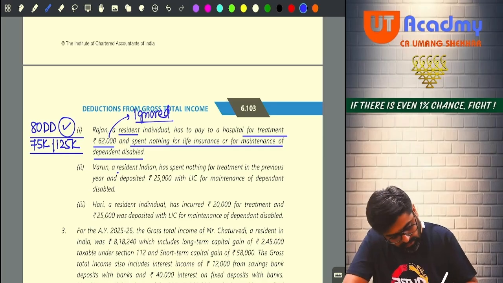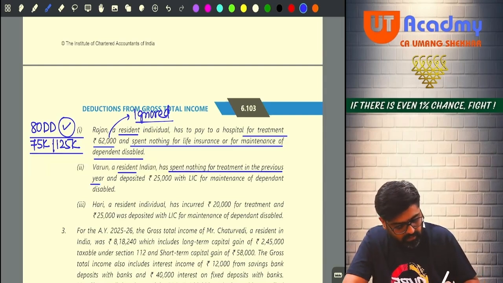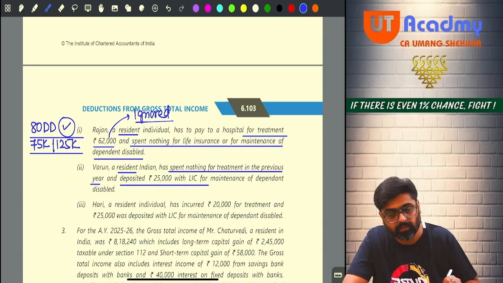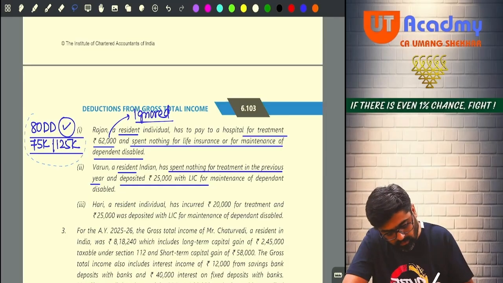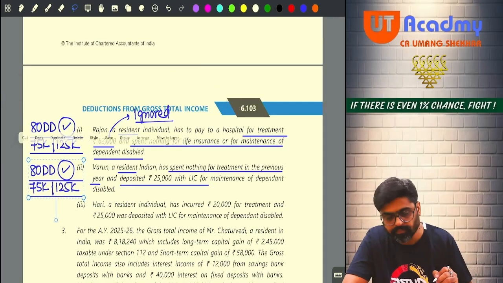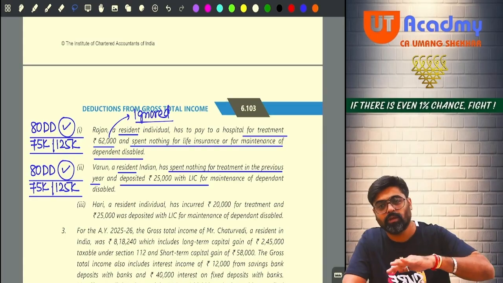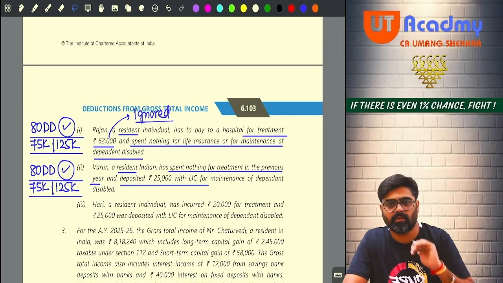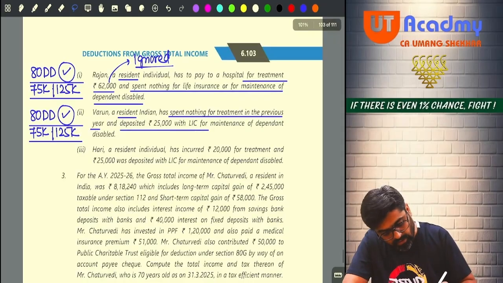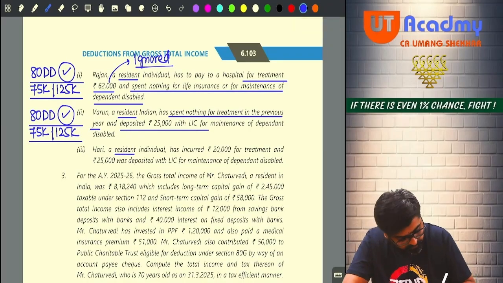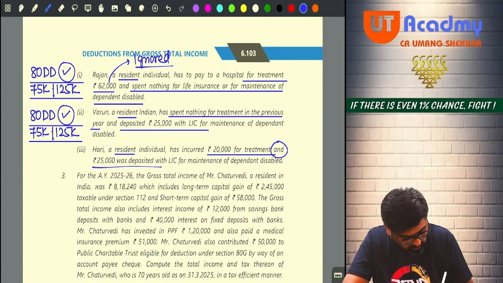Now, Varun, a resident, again the assessee is a resident, spent nothing for treatment in the previous year but deposited 25,000 with LIC for maintenance of dependent disabled. He is also eligible to get the same deduction. So even if he has not spent on treatment, he has deposited the money, hence he is eligible to get 80DD.